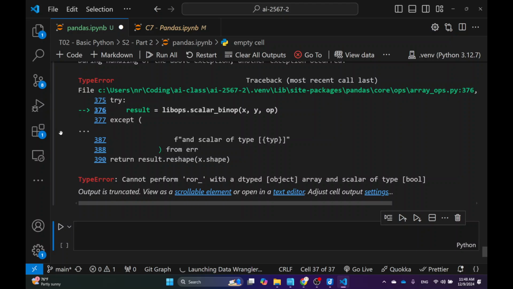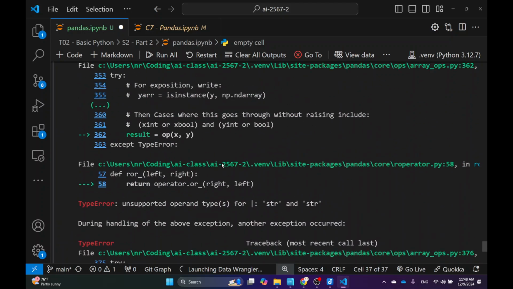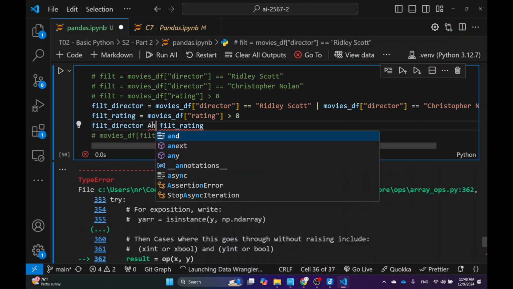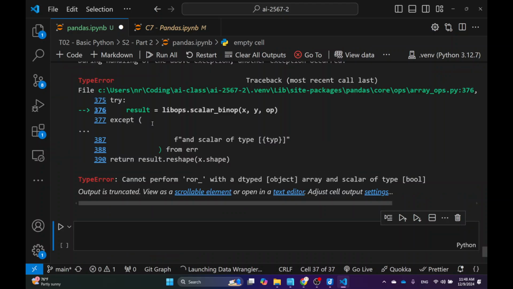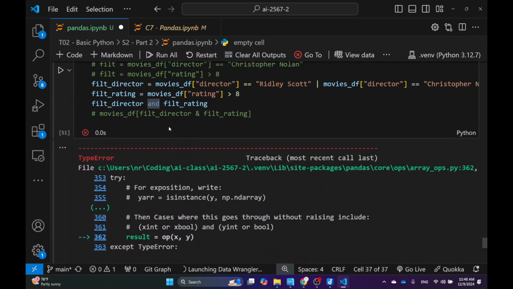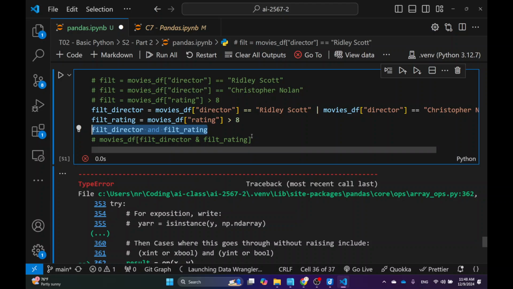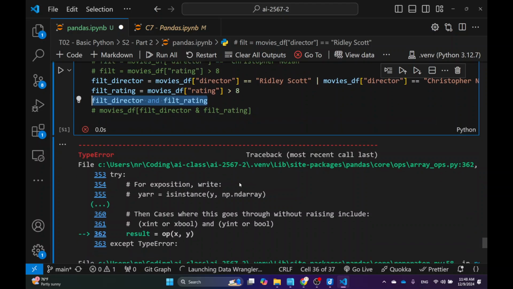Oh, it doesn't let me do this type of operation. Can I do "and"? Does "and" work? Okay, it doesn't work too. This one, let me think about it for a bit. I want to combine these two. Okay.